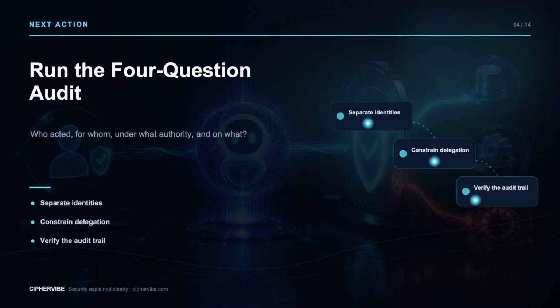Pick one AI agent and inspect a sensitive tool call. Can the resource distinguish the human from the agent? Is authority limited to the task, resource, action, and time? Can you revoke the agent independently? Does the audit record preserve the entire chain? If any answer is no, fix the identity path before adding more autonomy.